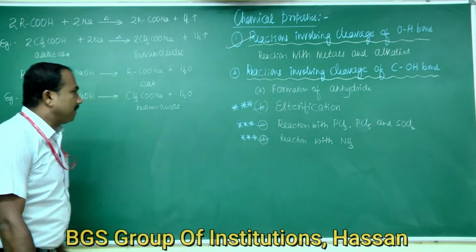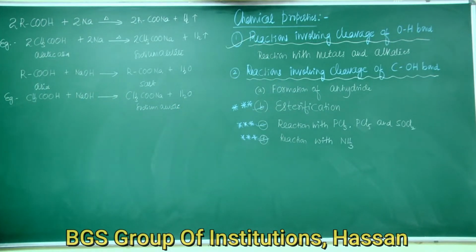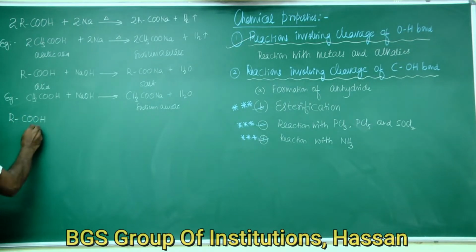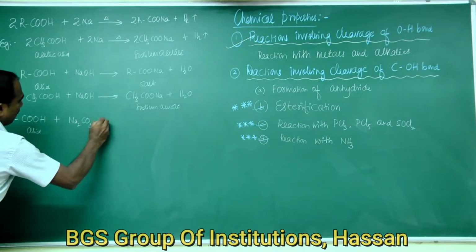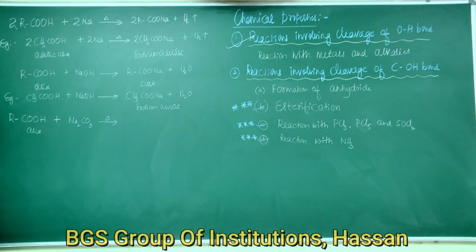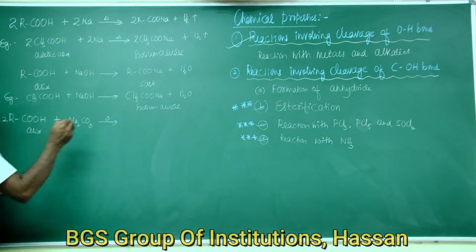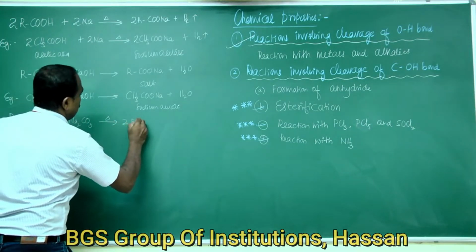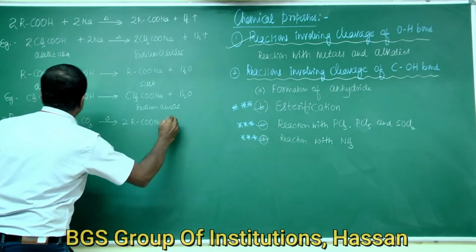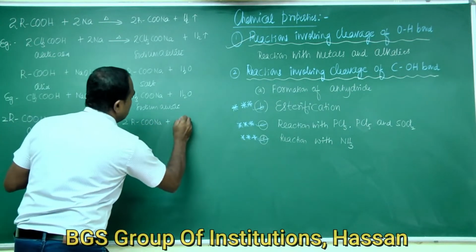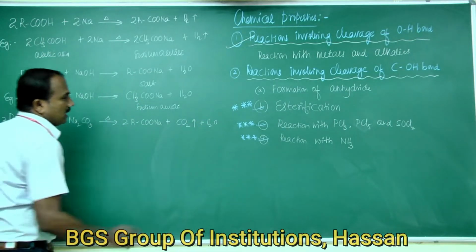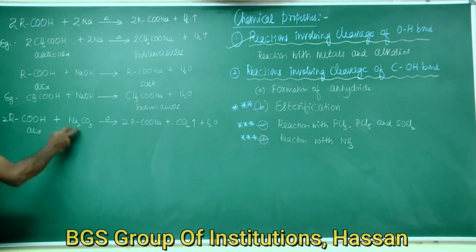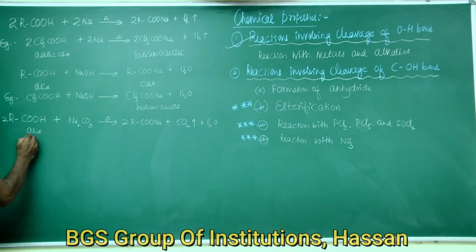That reaction can be written as RCOOH, this is the general formula for carboxylic acid, reacts with carbonates like sodium carbonate Na2CO3 to give sodium salts of carboxylic acids, that is 2RCOONa plus CO2 carbon dioxide gas plus H2O water. So carbon dioxide gas will be liberated when carboxylic acid reacts with sodium carbonate.